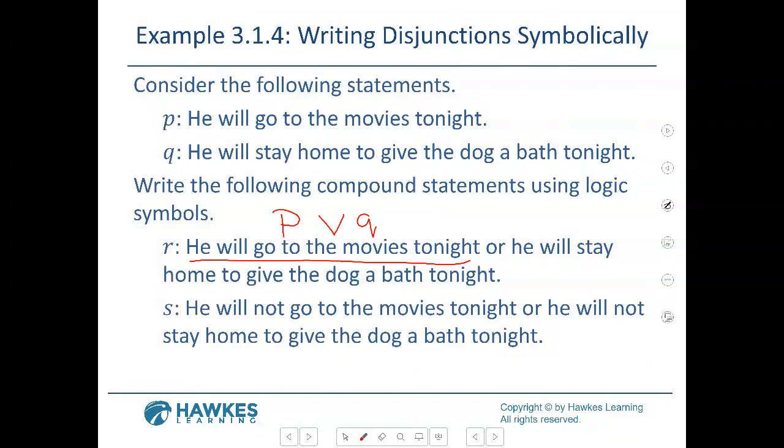And I think this one is the one that's written on the next page, but we'll do it. It's fine. Okay, so C: He will not go to the movies tonight. So what are they going to do to P? Negate P. It'll be the squiggly line P. Or, as we have your V, he will not stay home to give the dog a bath tonight.